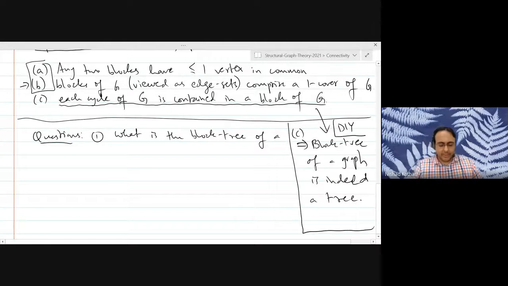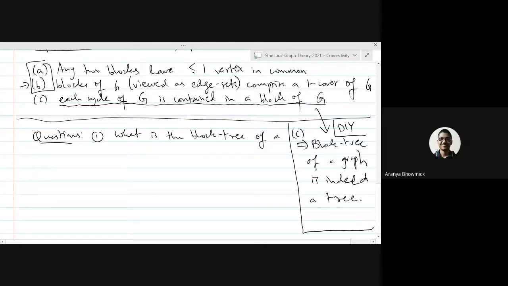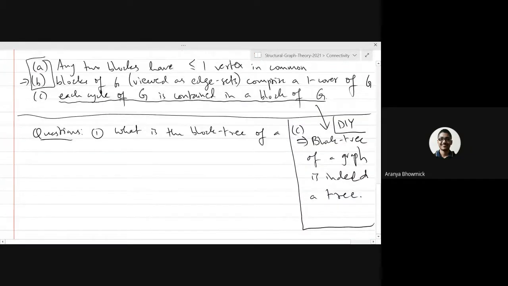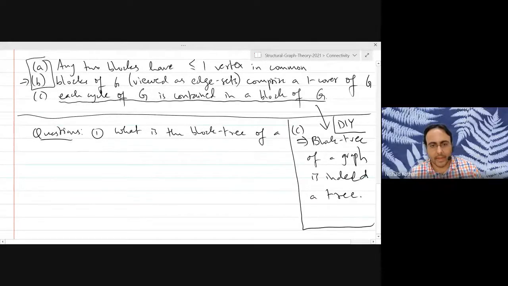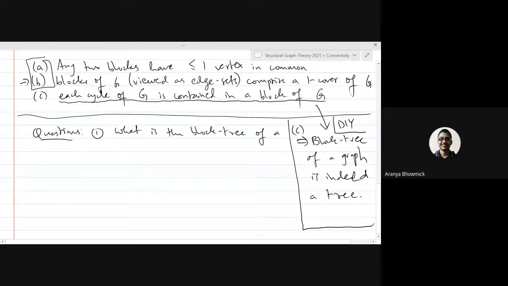So why it is an implication of part C is not clear to me. Yeah, so I'll put it as a do it yourself. It's not difficult. But the main idea is, supposing your block tree has a cycle, then you should be able to find a cycle in the original graph that will belong to two different blocks, right? And this contradicts part C. So basically, if the block tree is not a tree, then part C of the proposition will not be true. Exactly. Okay.